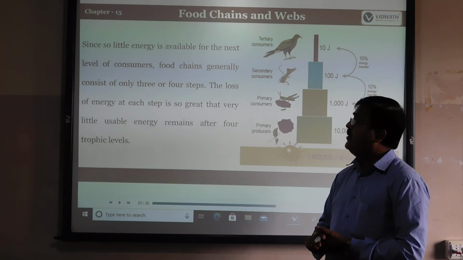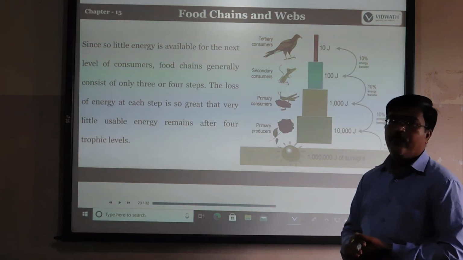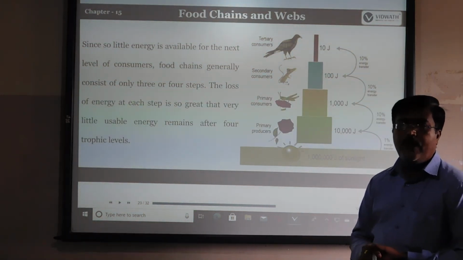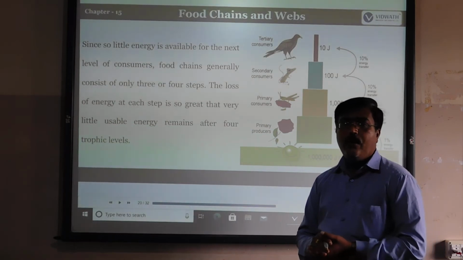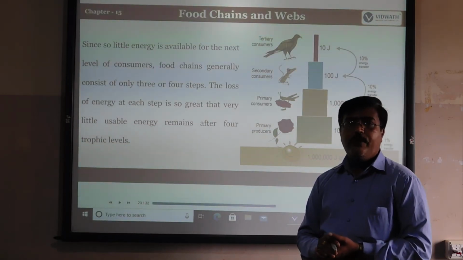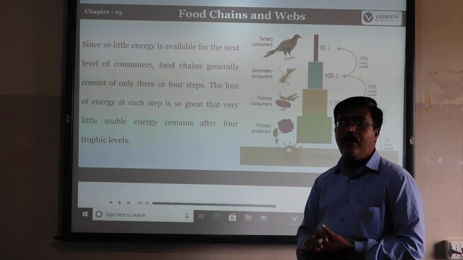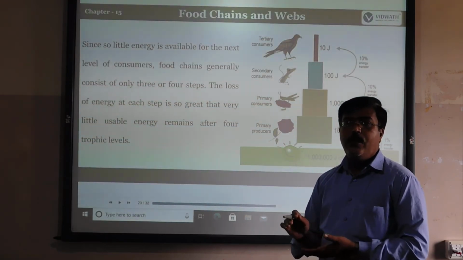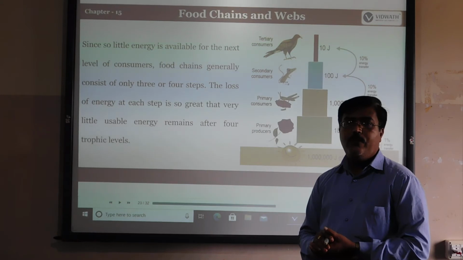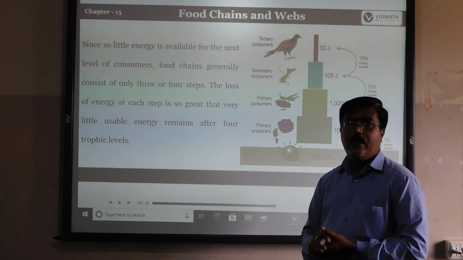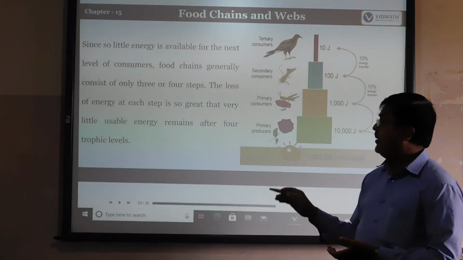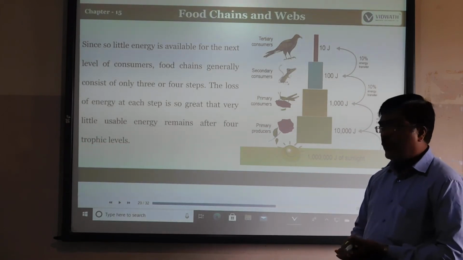A food chain generally consists of only 3 or 4 steps. So maybe a question will be asked on that: why is the food chain limited to only 3 or 4 levels? The reason is that only 10% of the energy is moved from one energy level to another energy level. So you can see it remains for only 4 trophic levels.